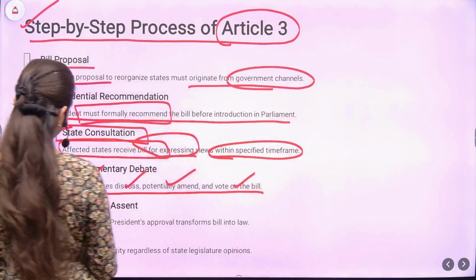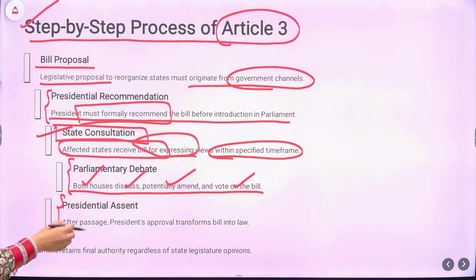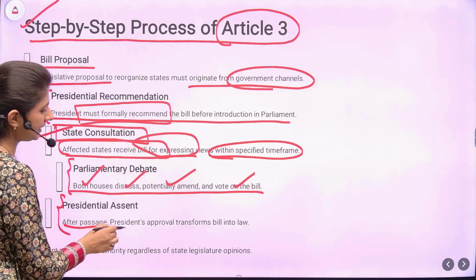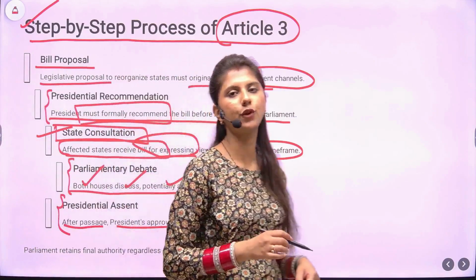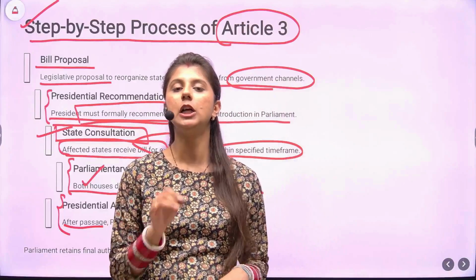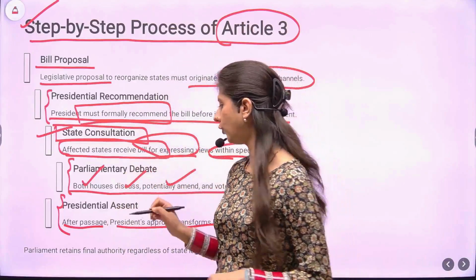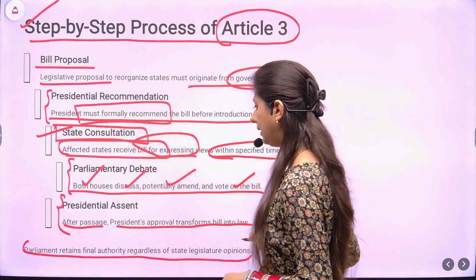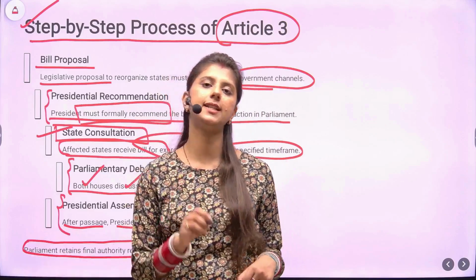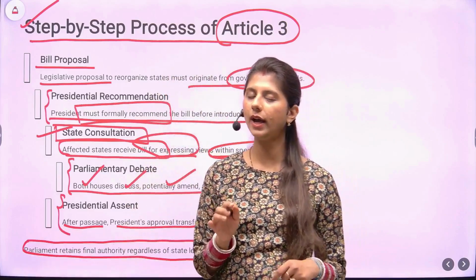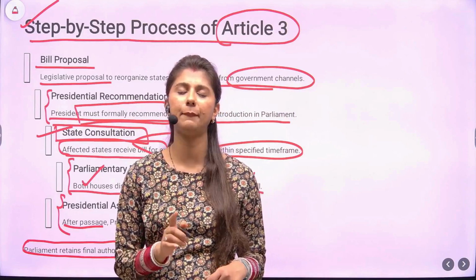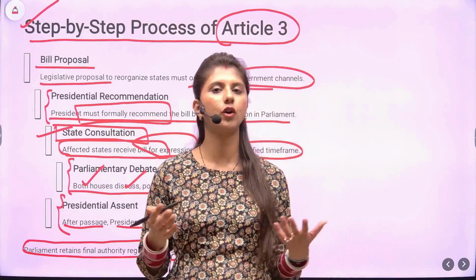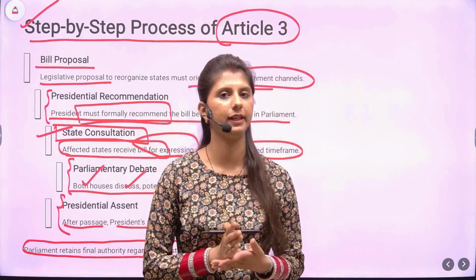Now, the last point is a crucial step without which a law cannot be made. After the passage, the President's approval will transform the bill into a law. President's assent will transform the bill into the law. So here you need to note down, Parliament retains the final authority. Who has the most powers in this case? Parliament and not the state legislatures. Although it will be affecting the states or the UTs, the power is with the Parliament.